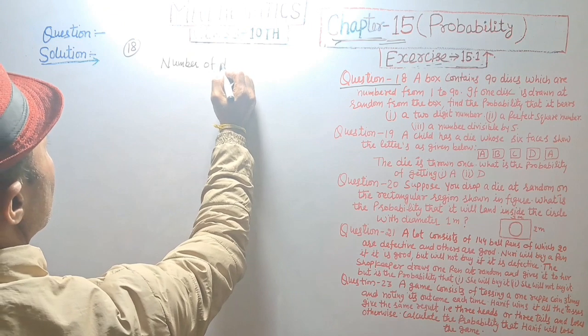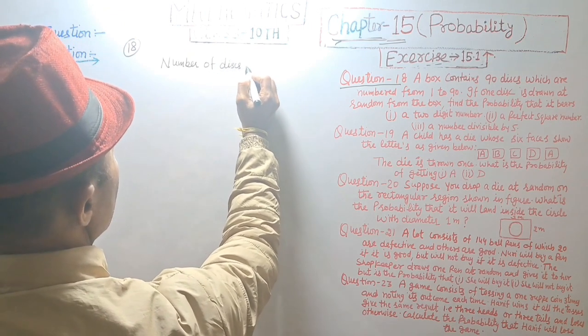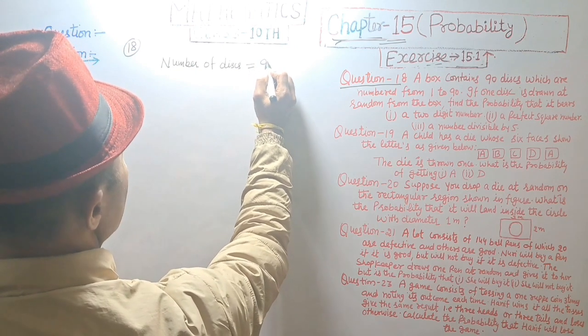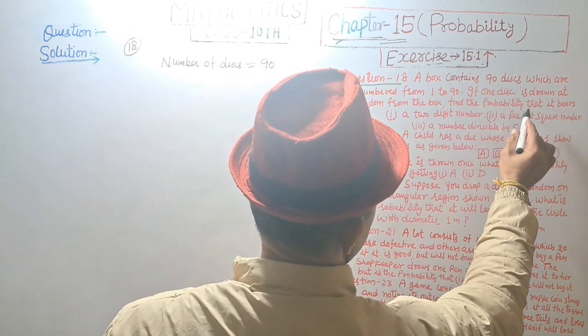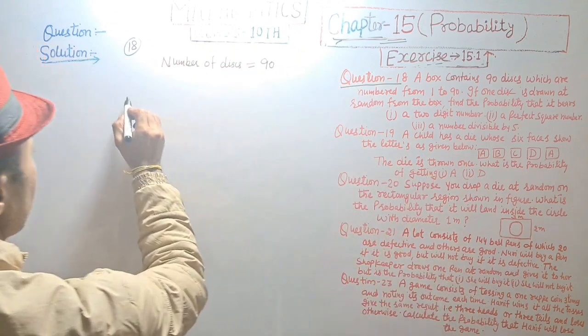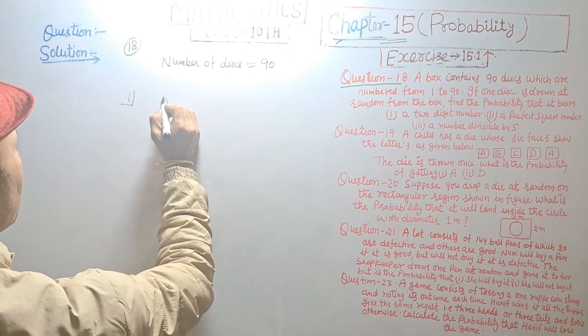Number of disks is equal to 90. Find the probability that it bears a two-digit number.